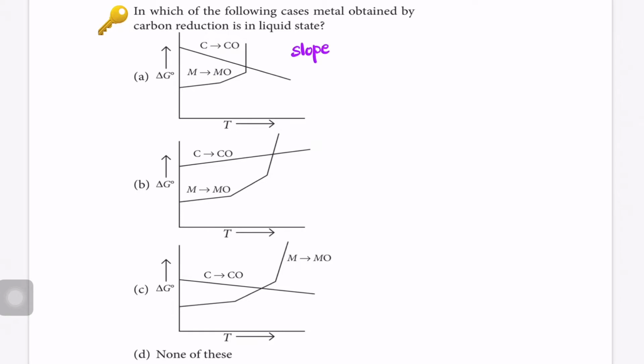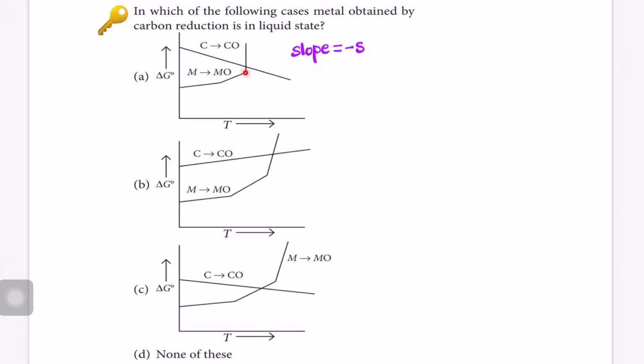of the curve for the metal to metal oxide in the Ellingham diagram has the slope of minus S, that is, the negative of the entropy change. So if we see at this point, there is a sudden change in the slope. It means there is an entropy change, so the solid must be going into its liquid state.